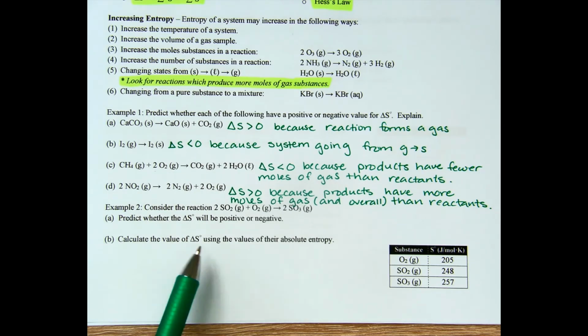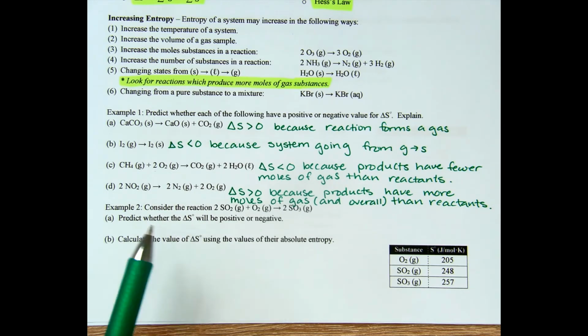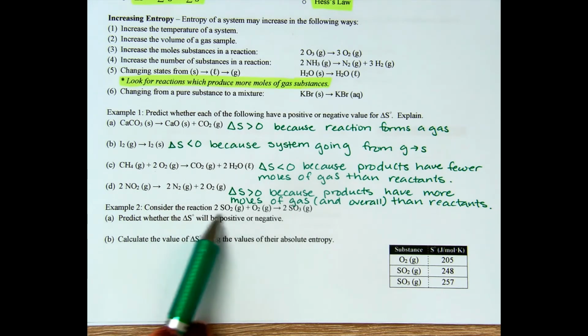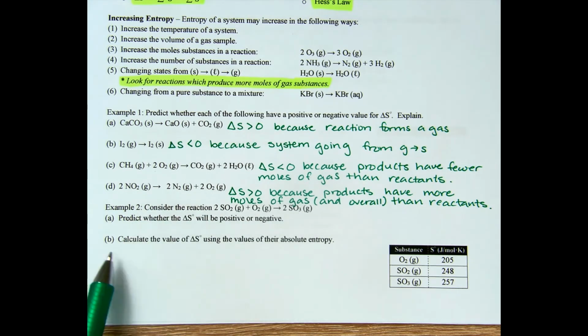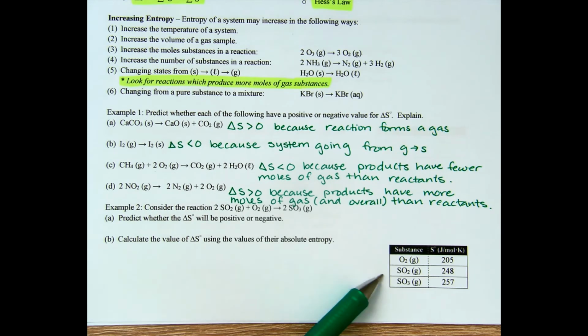So right now, I would like you to pause the video and work on part A and B. Predict whether it's going to be positive or negative. You'll be able to tell that just from the reaction, kind of like we did above. And then calculate the value of delta S using the values of absolute entropy here.